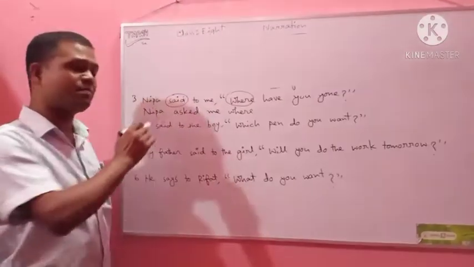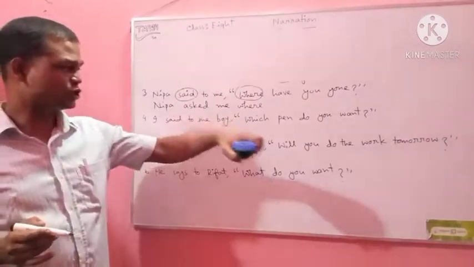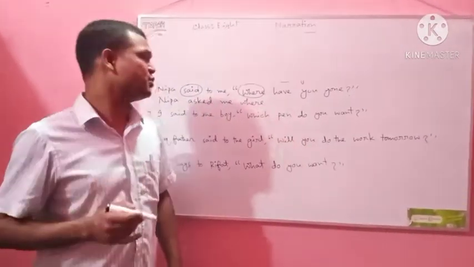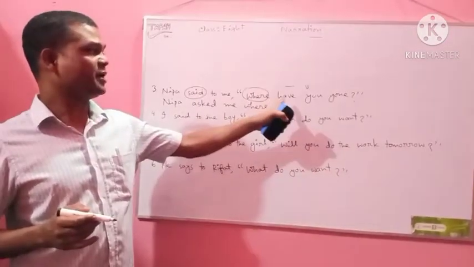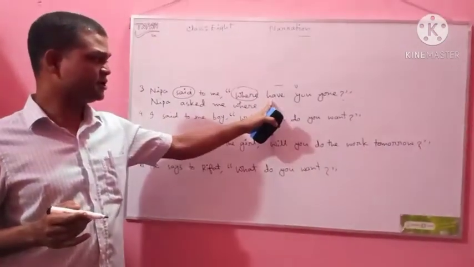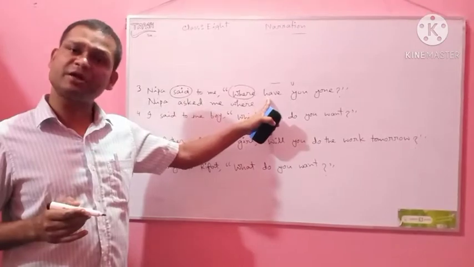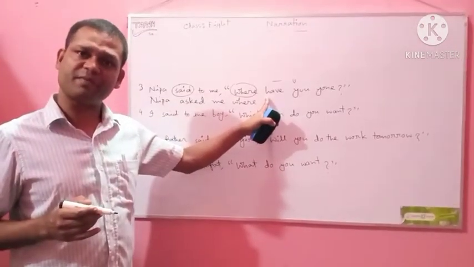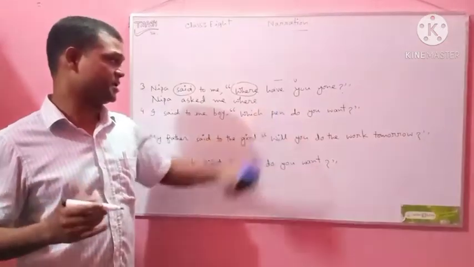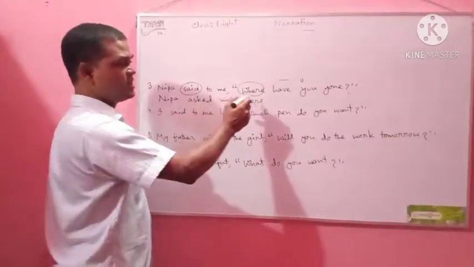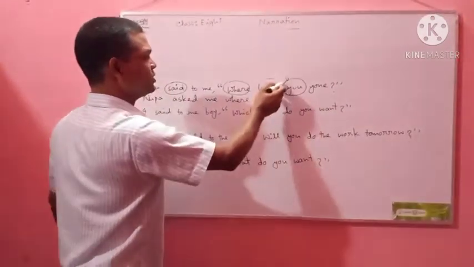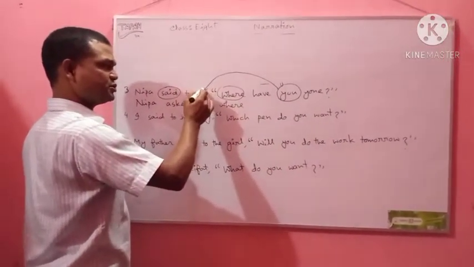The reporting verb is of past tense. That's why the tense of the reported speech will be corresponding past tense. Where have you gone? This sentence is present perfect tense. So it will be past perfect tense in the indirect narration. So what is the subject of this sentence? Where have you gone? You. This word is second person.